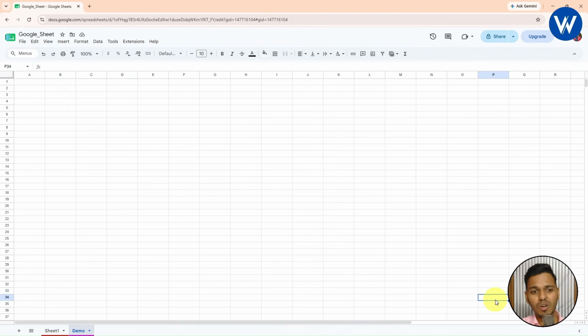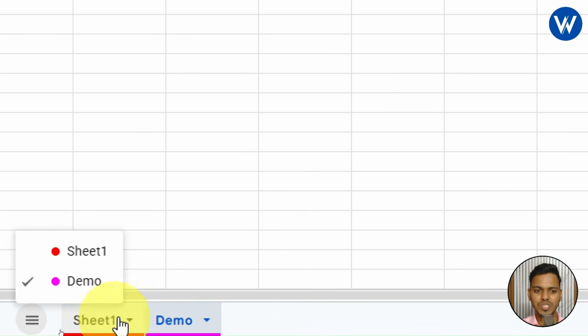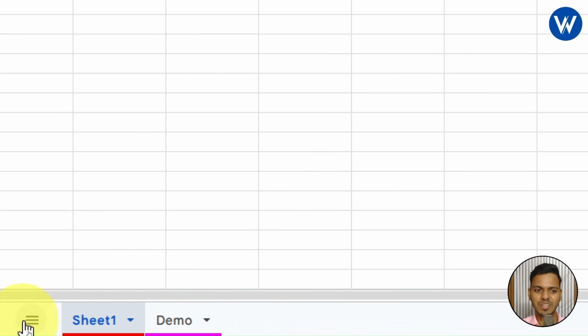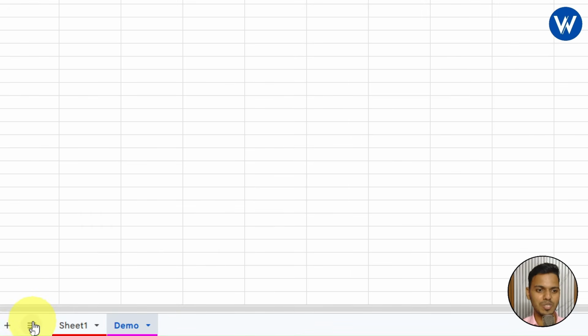If you want to see all the sheets in a single place, it is very simple guys. Simply you need to click on the all sheets icon available. Okay. Simply click, and here you can see both sheets are available, sheet 1 and demo. If you want to go to sheet 1, you can simply click on this option. So basically with the help of this, you can navigate to different sheets, which is completely amazing. Up, down like this. Okay. Now let me zoom out.